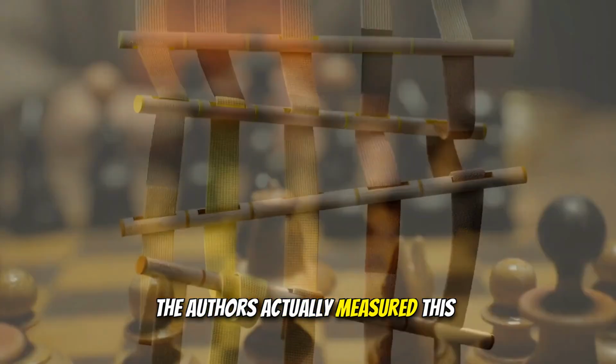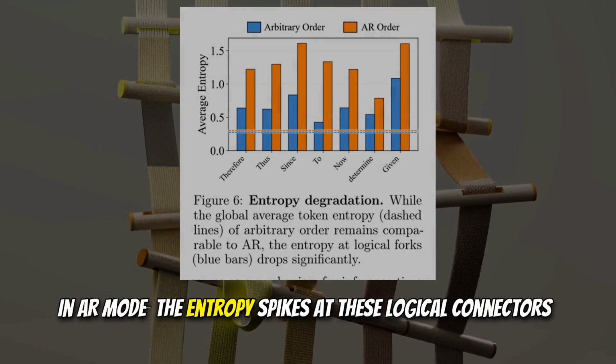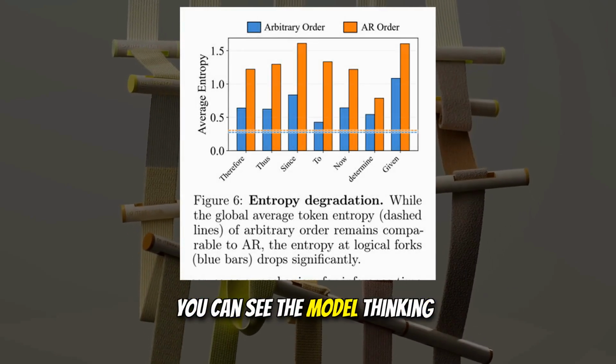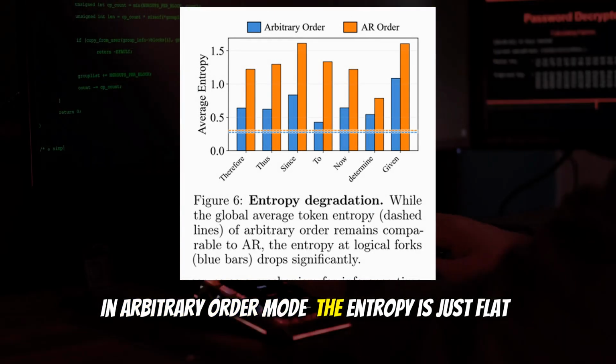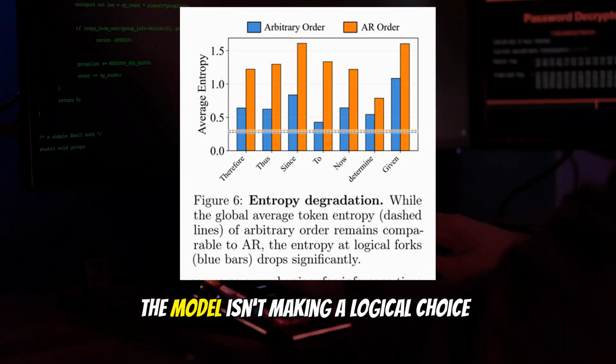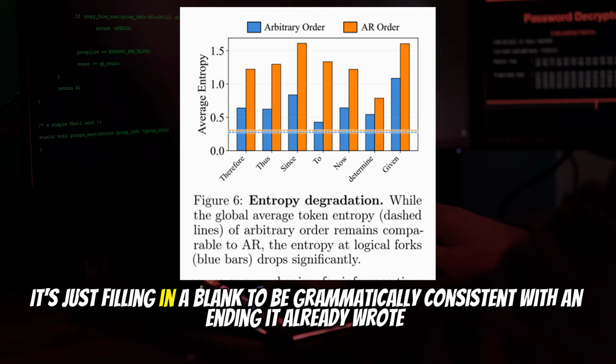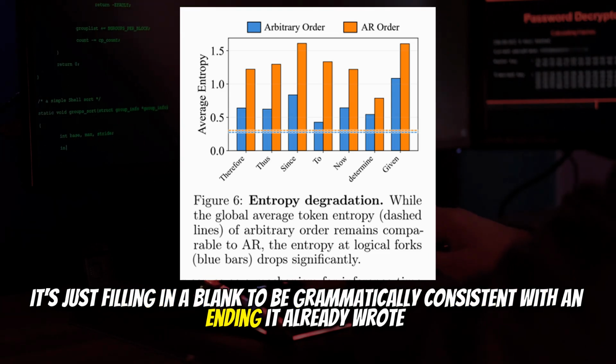The authors actually measured this. In AR mode, the entropy spikes at these logical connectors. You can see the model thinking. In arbitrary order mode, the entropy is just flat. The model isn't making a logical choice. It's just filling in a blank to be grammatically consistent with an ending it already wrote.